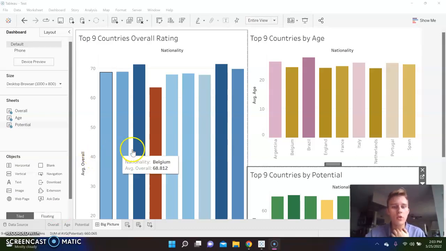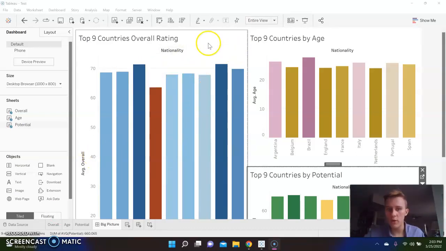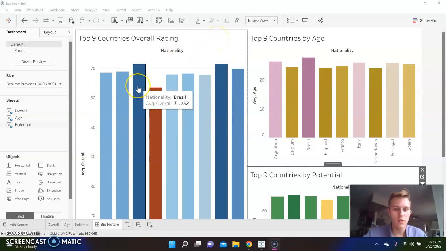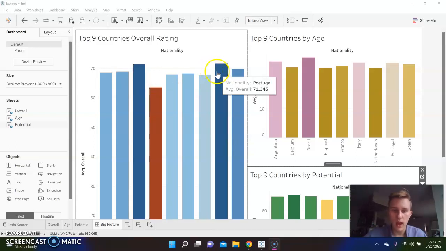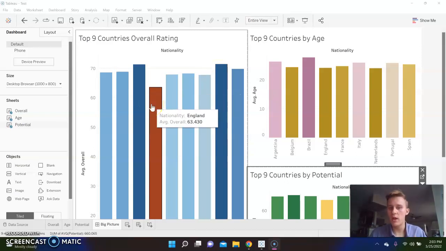So I thought a good starting point would be with my first graphic here being the top 9 countries overall rating. As we can see here that with the overalls of these teams, Brazil and Portugal had the highest, and then at the very bottom is England by a very, very large margin.